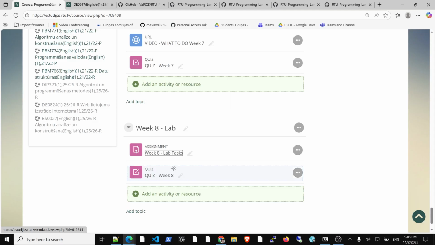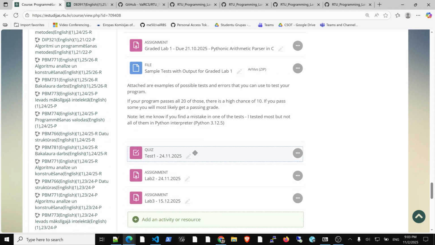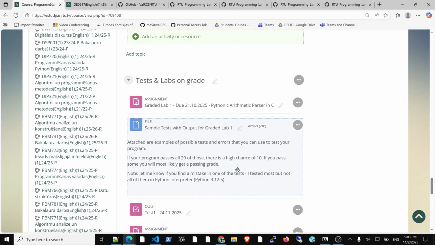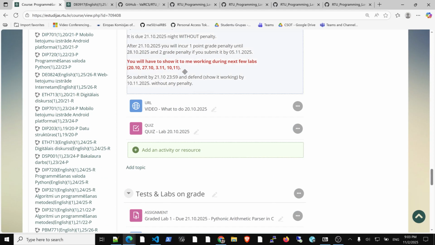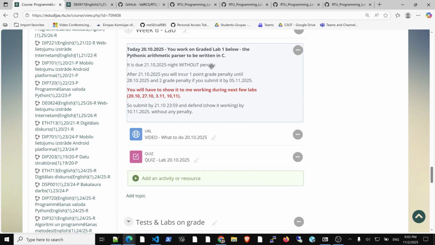And again, a reminder that the main thing is, if you have not done so, you will need to show me your working code for the arithmetic parser written in C, right? If you have not done so, yeah. So you have today, 3rd of November, or also 10th of November in a week.